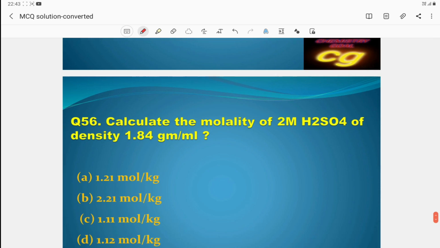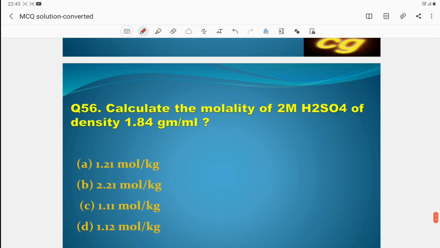Then calculate the molality of 2M sulfuric acid solution of density 1.84. This is a very easy question. Here we know density is equal to mass by volume, so mass is equal to D into V. As per the question, D is 1.84 and volume is 1 liter, which means you multiply by 1000.